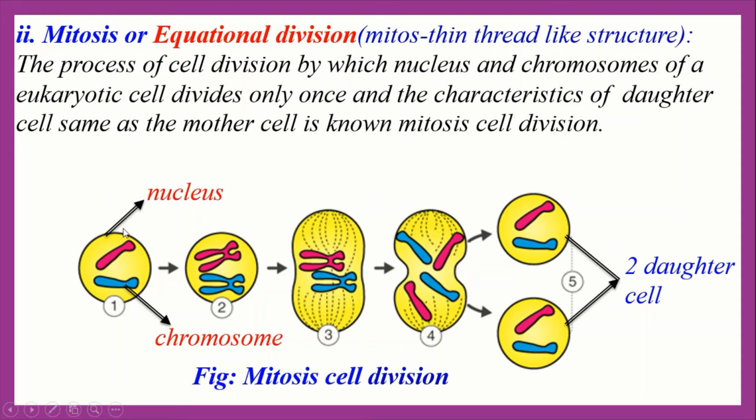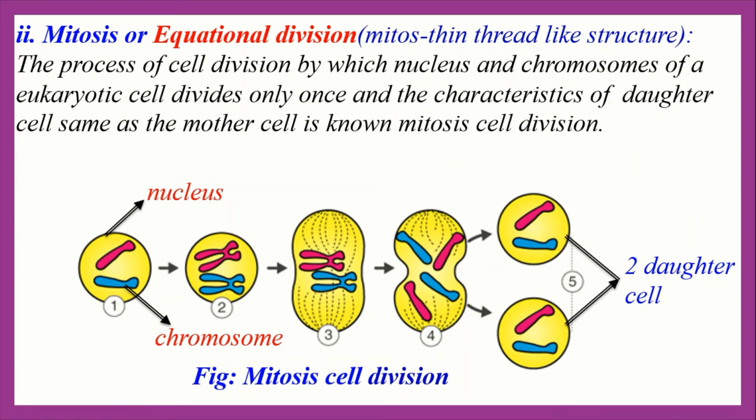Okay everybody, now let's see the figure. Here this one is a nucleus and chromosome. Nucleus and chromosome divide only once, and finally here it produces two daughter cells. These two daughter cells contain the same number of chromosomes as the mother cell. This is why the mitosis cell division is called equational division.